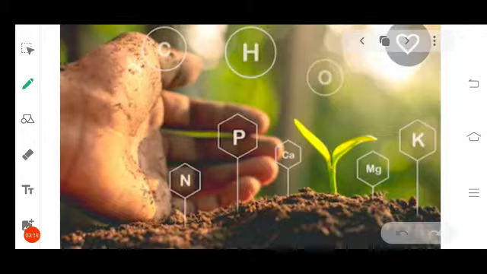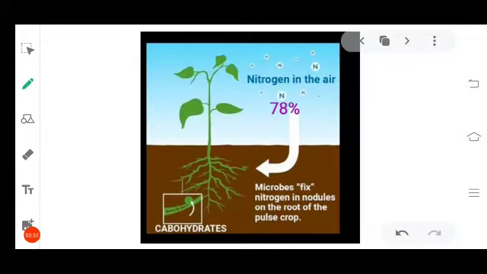Proteins are very important for the plant for growth and multiplication of cells in the plant body, which promotes the growth. And what is necessary for the making of proteins in the plant body is nitrogen. It is very essential for plant to form proteins, and proteins are needed for growth and development of the plant. And where is this nitrogen available? How the plants get the nitrogen?